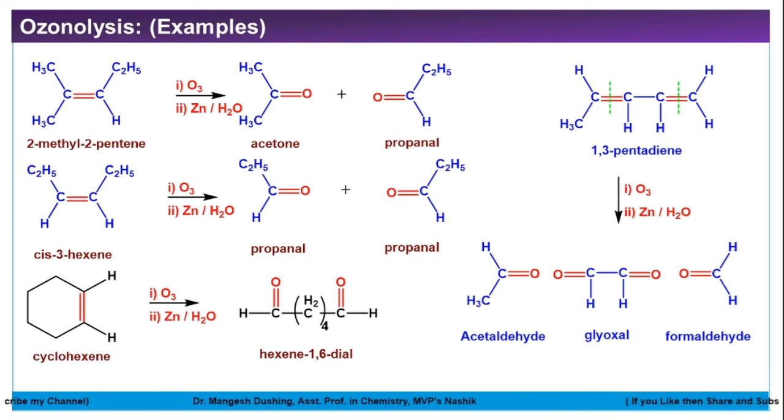Just practice this mechanism. Reactions are very simple. Suppose we have seen hydroboration oxidation. In that case, hydride is the negative part of the reagent that attaches to the carbon atom which has a lesser number of hydrogen atoms. Then we have seen a reduction, that is the hydrogenation reaction. That is a very simple reaction, just addition of one hydrogen to each double bonded carbon, syn addition.